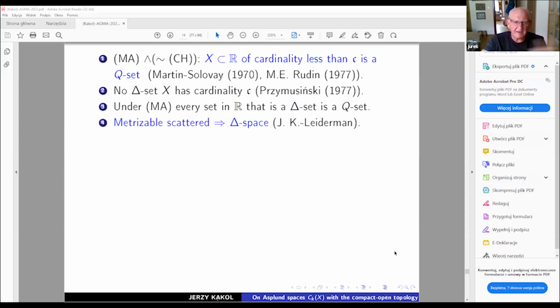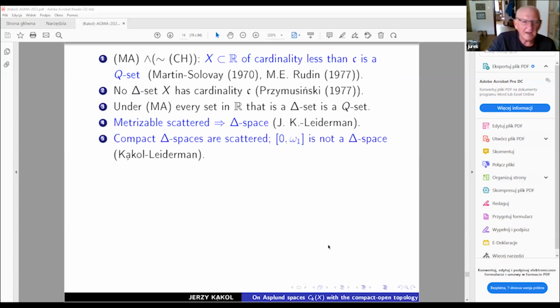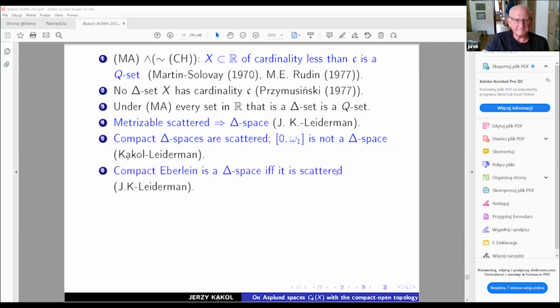The definition is very similar, but we are just working with a countable sequence of countable sets, not necessarily uncountable. So what next? Compact delta spaces are scattered. So for example, 0 omega 1, which was already mentioned before, is not a delta space. But for very concrete objects, well recognized in topology and functional analysis, I mean compact Abelian spaces, we know that this space is a delta space if and only if X is scattered.